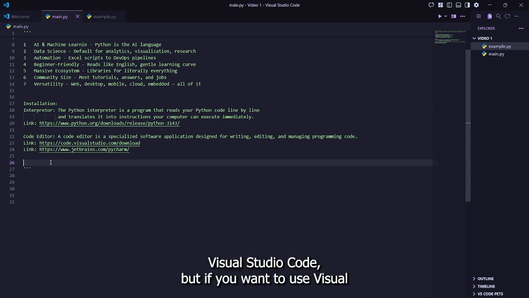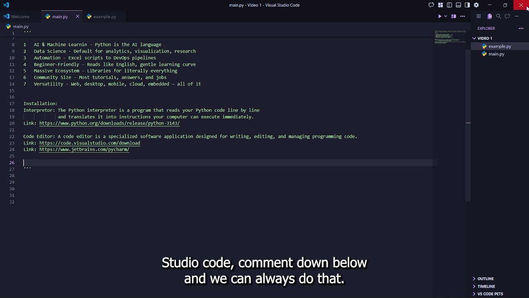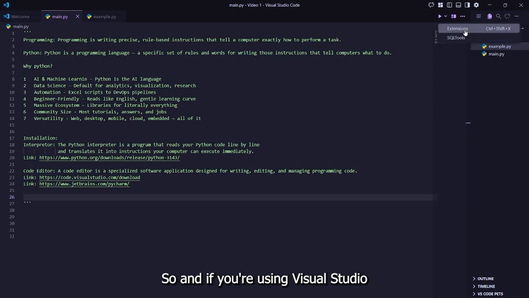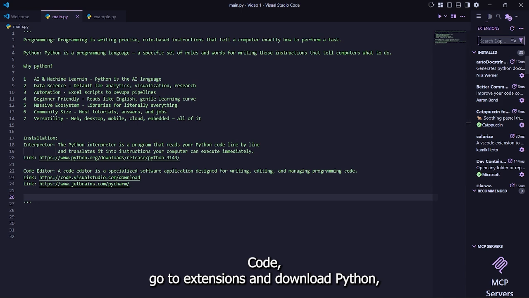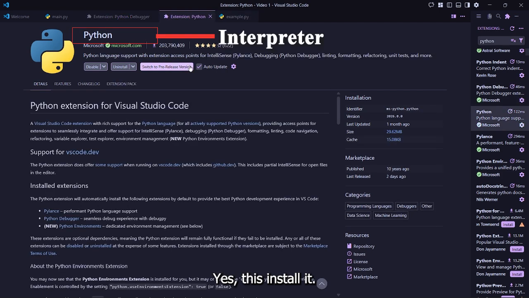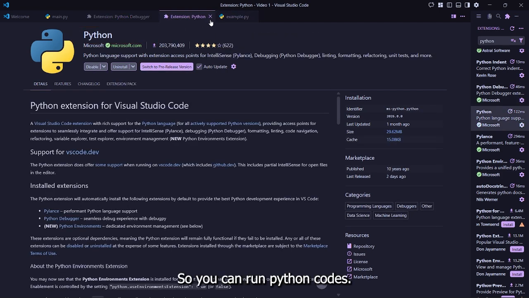But if you want me to use Visual Studio Code, comment down below and we can always do that. If you're using Visual Studio Code, go to extensions, search for Python and download the Python extension. Install it so you can run Python code.